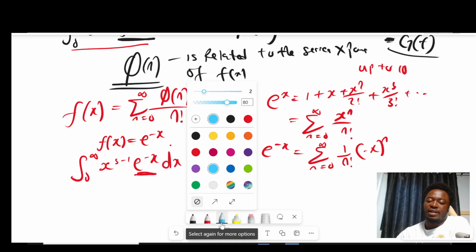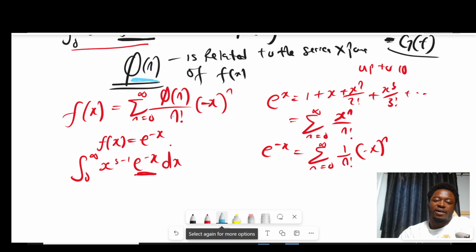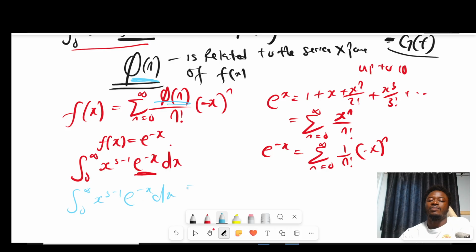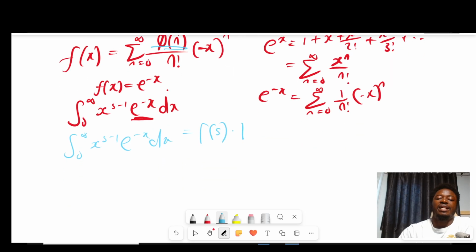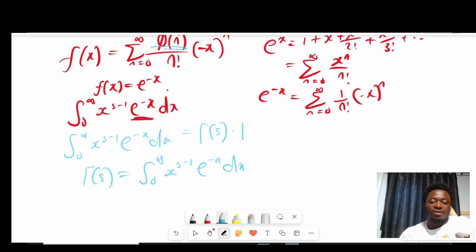If you do the comparison test, you will see that our phi of n here is equal to 1. So basically, the integral from 0 to infinity of x to the s minus 1 e to the negative x dx is going to be gamma of s times 1, because phi of n is 1 here. So essentially, gamma of s is the integral from 0 to infinity of x to the s minus 1 e to the negative x dx, and this is basically the definition of the gamma function. This is how we define the gamma function.